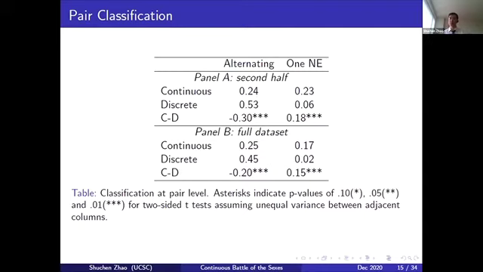But at the same time, they are more likely to stay at one Nash in continuous time than in discrete time. And all the differences are statistically significant in both panels. So we can see that it's more difficult for them to take turns in continuous time than in discrete time. Does that affect the learning in general?